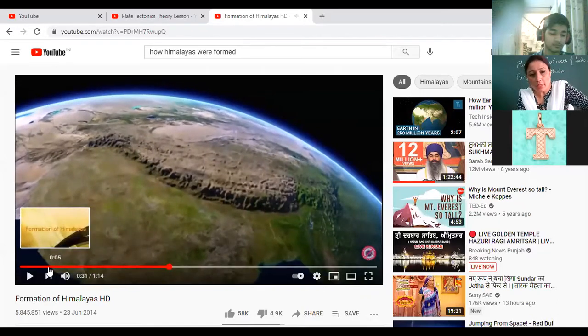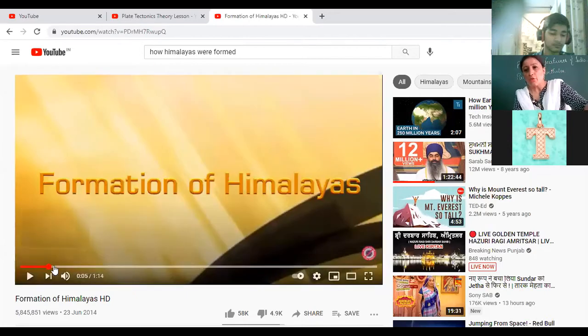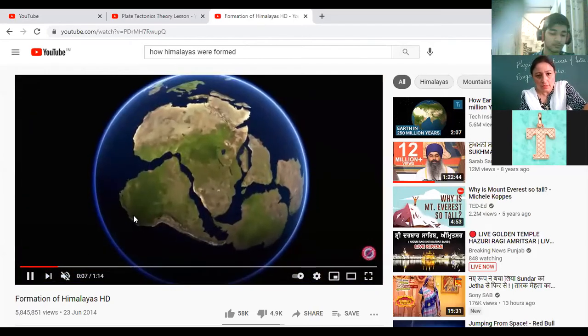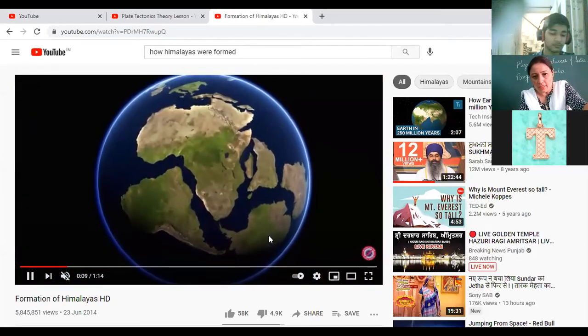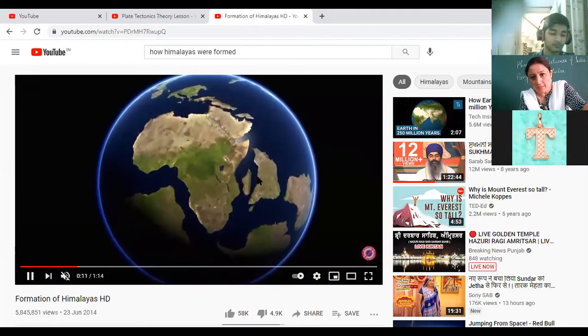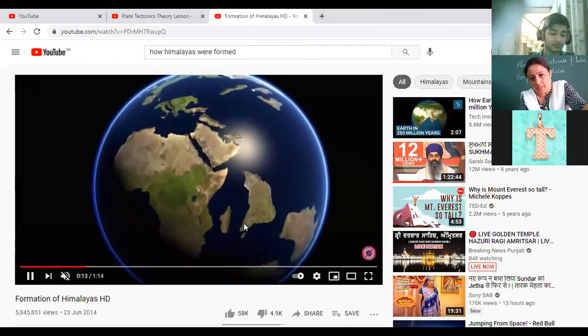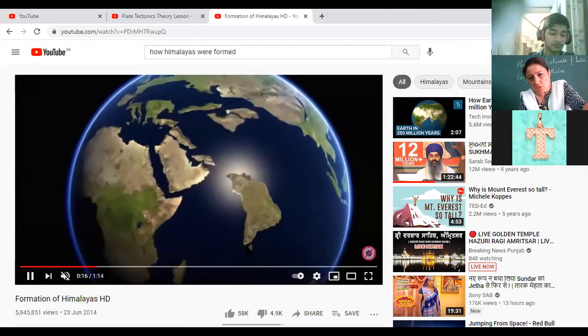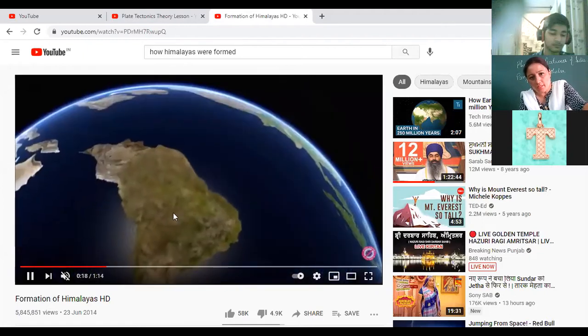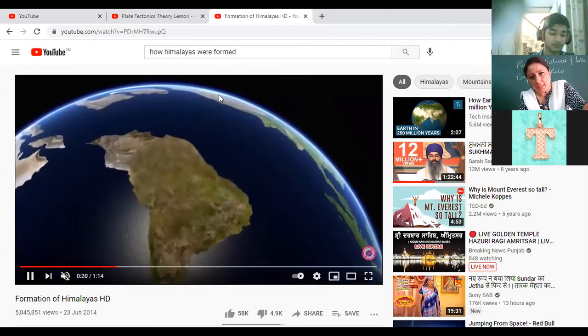Now you have seen, I'm going to explain it side by side. Here the topic is the formation of Himalaya. Now look at this. These are South America, Africa, Antarctica, Australia, and this is India, the southern part of India. You can see this area, South India. This is Sri Lanka coming, striking. This is India coming, striking to Asia.